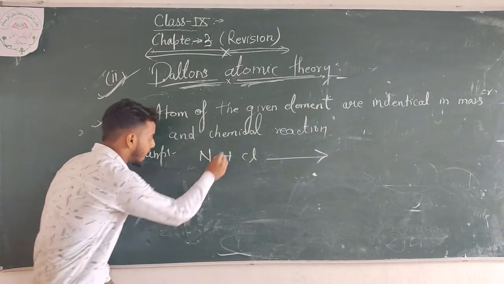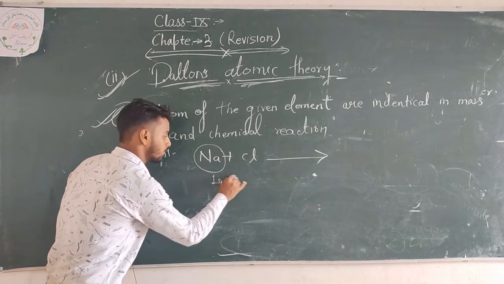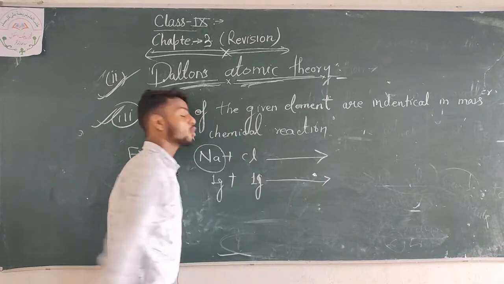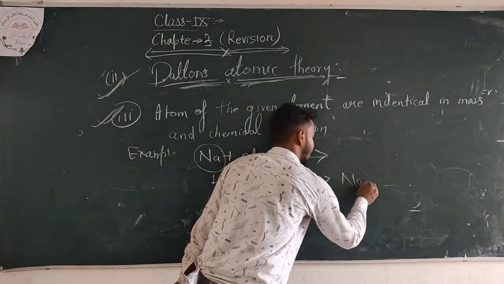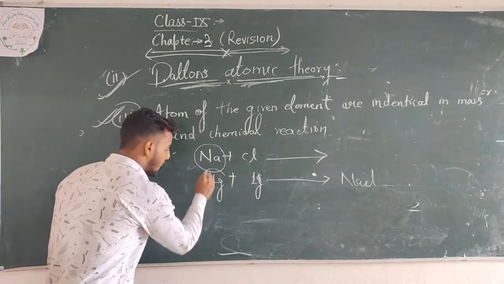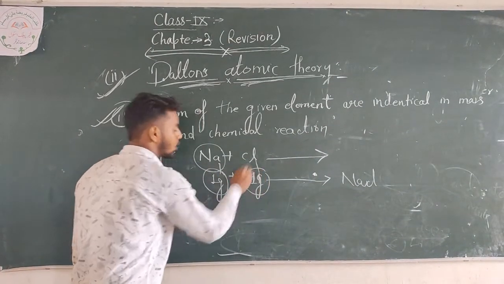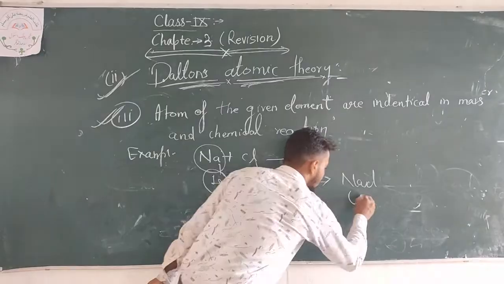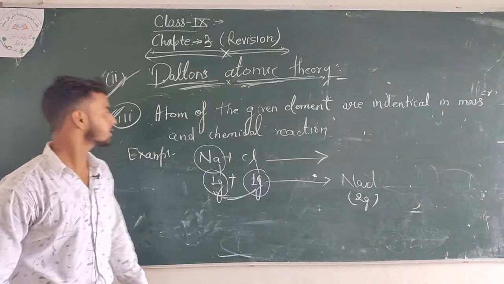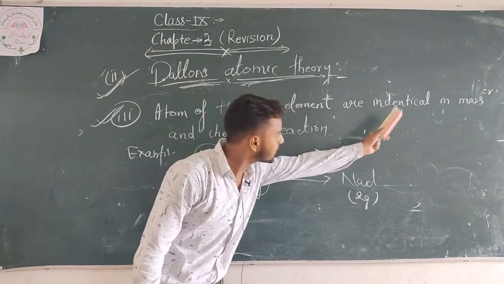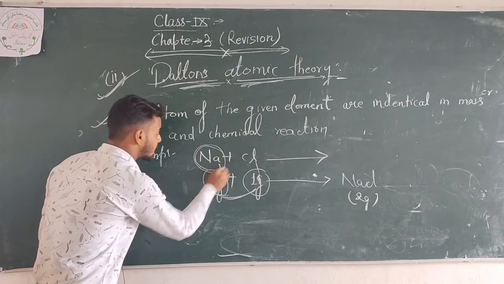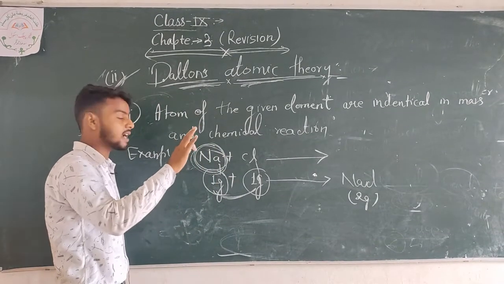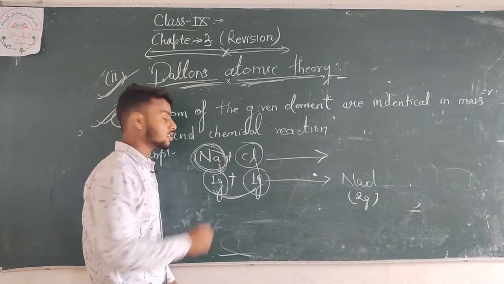If we take 1 gram of sodium and 1 gram of chlorine, then the product, sodium chloride, will appear as 2 grams. That means atoms of a given element are identical. The atom of sodium always remains a sodium atom, and the chlorine atom always remains a chlorine atom.